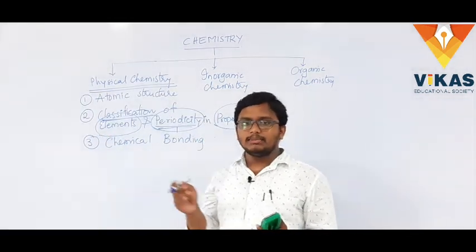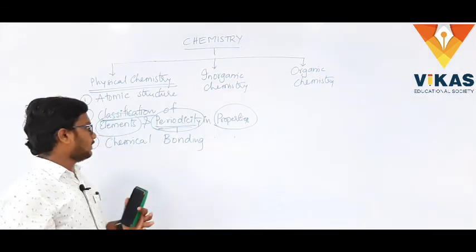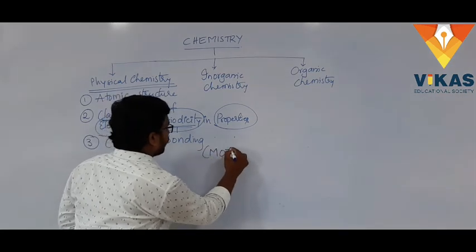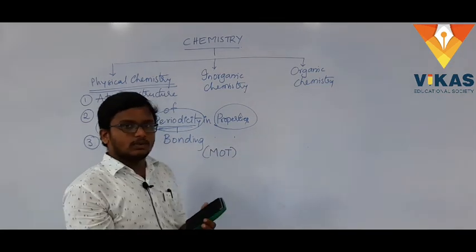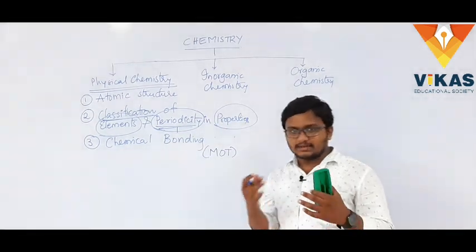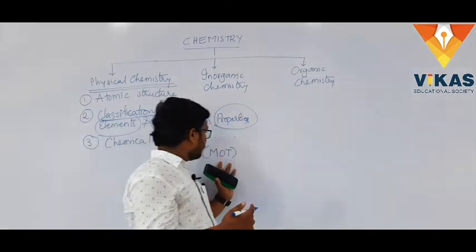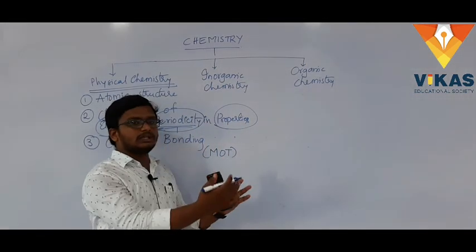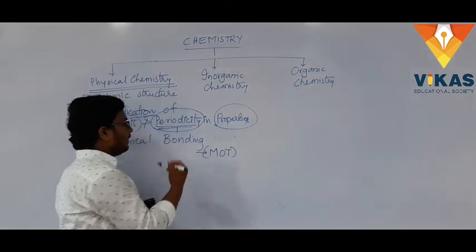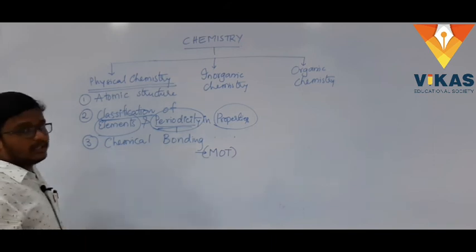And also you will be learning something called molecular orbital theory. You will reach up to molecular orbital theory, which is called MOT. Which is almost approximate, as of now, to the existing theories. So it almost reaches the realistic system of an atom. So we will reach up to this point, molecular orbital theory, right? This is covered in chemical bonding.